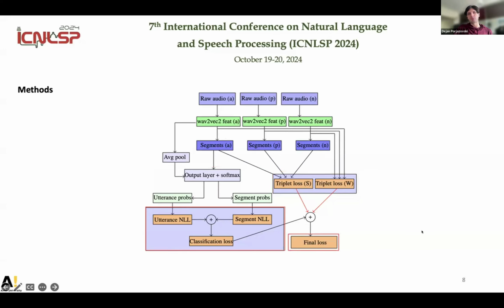Then the next step is to compute the loss functions. So first on the left side, we compute the utterance level negative log likelihood, and then the segment level negative log likelihood, where we basically sum all the segment losses, and then that's how we get the classification loss. And then we combine that classification loss together with one of these triplet losses, whichever we use. And that's how we get the final loss.